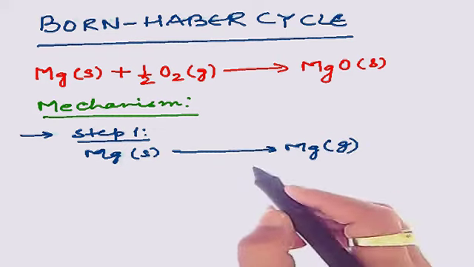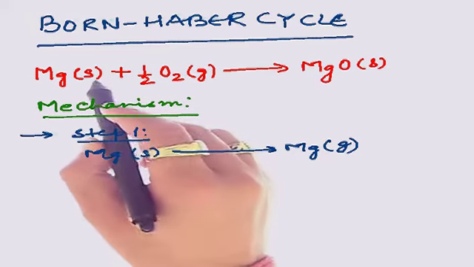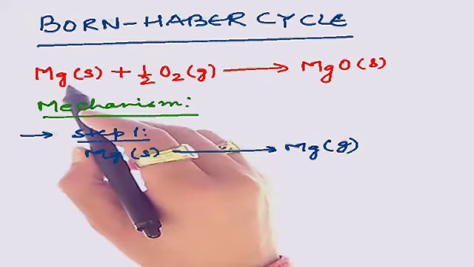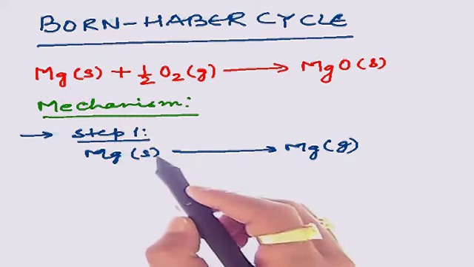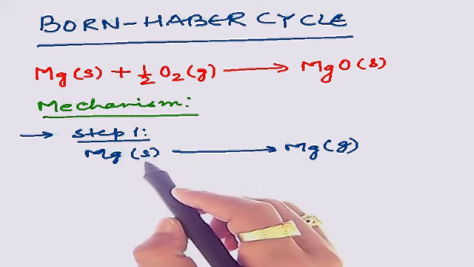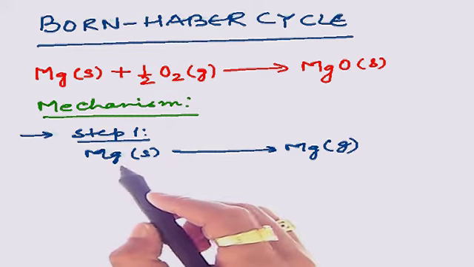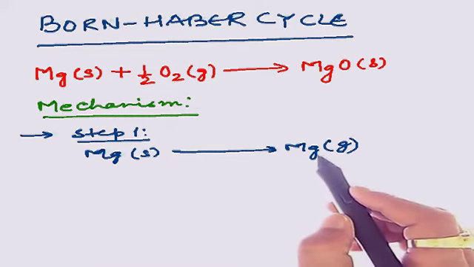Why are we doing so? Because as we are discussing ionic bonding, magnesium has to undergo loss of electrons, and electron removal can only take place when an atom has gaseous phase existence.